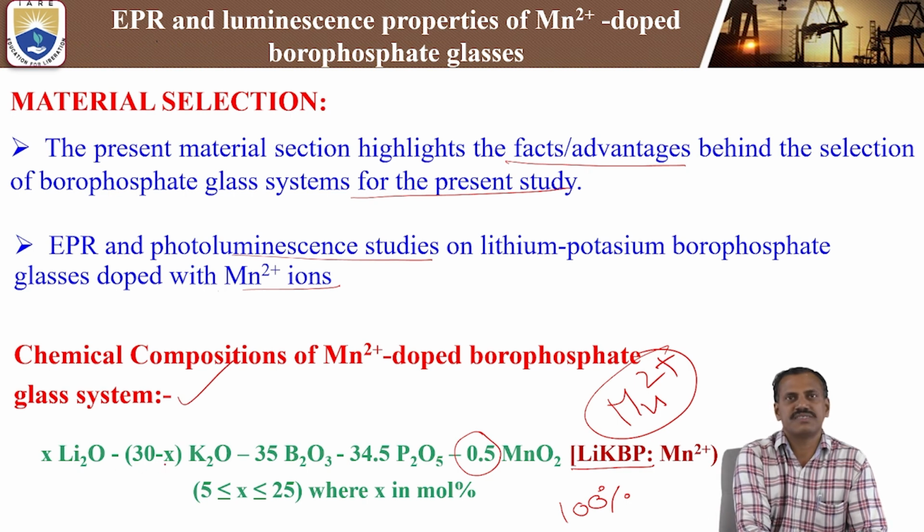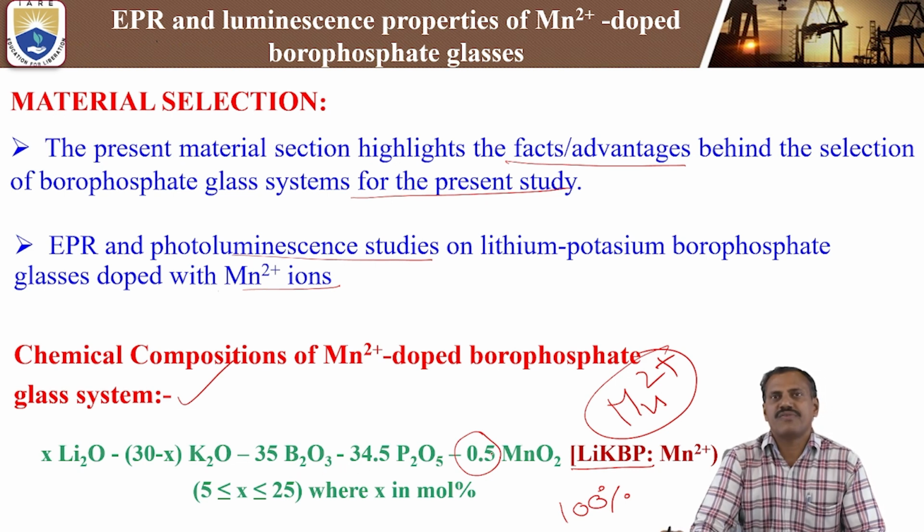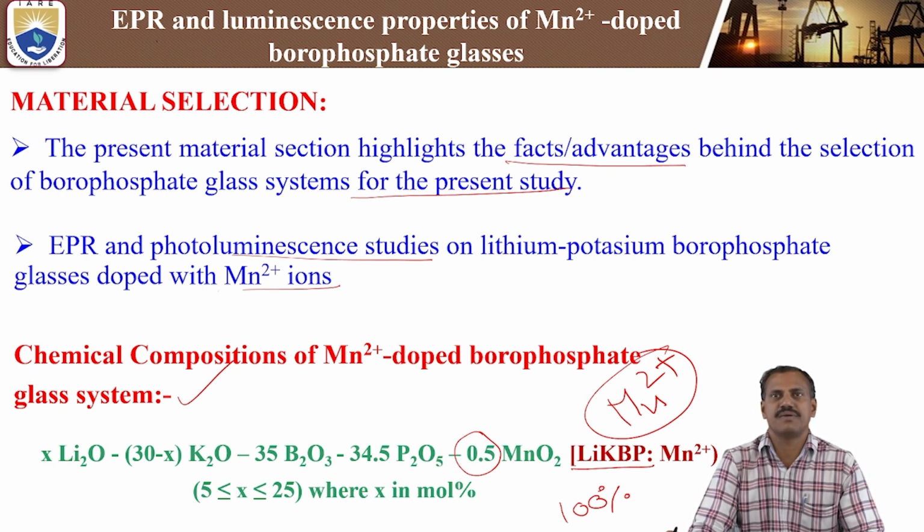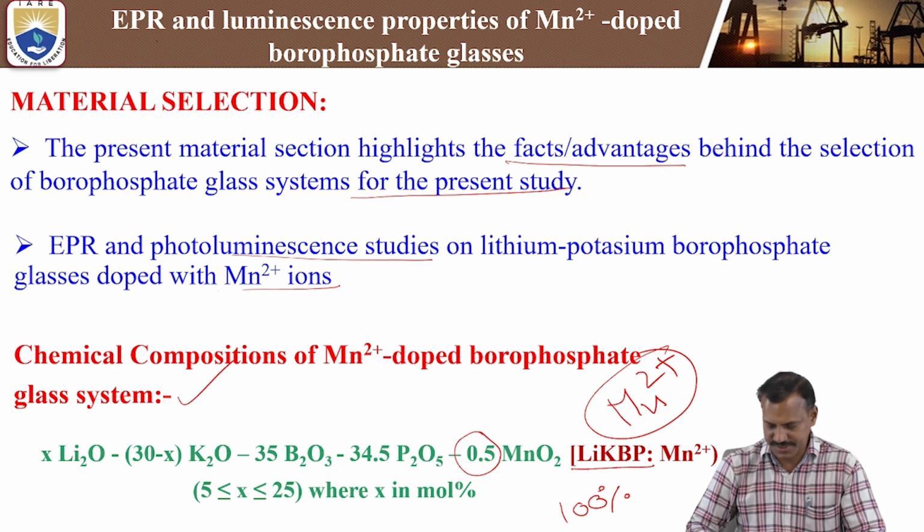So here 30 percent is alkali content, the remaining 70 percent is borate and phosphate, and 0.5 percent is MnO2. That is a low concentration of manganese dioxide, MnO2. So that is the EPR and luminescence properties of Mn 2 plus doped borophosphate glass. We can say lithium potassium borophosphate glass doped with Mn 2 plus ions.